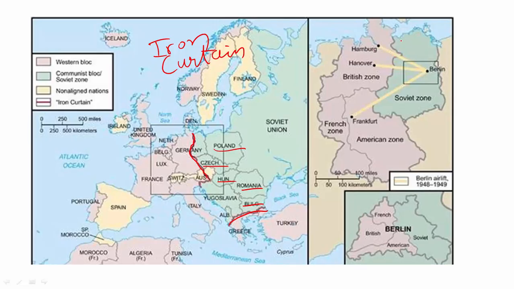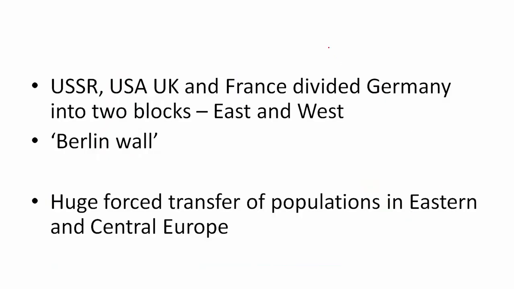Germany was also divided into two parts after World War II. This part is the western part. This was under the control of USA, UK, and France, while the eastern part was under the control of USSR. Berlin, the city of Berlin was also divided into two portions, actually four portions: French, British, American, and Soviet. A wall was built between the city to divide the city into two parts so that people could not go from East Germany into West Germany. It was called the Berlin Wall.